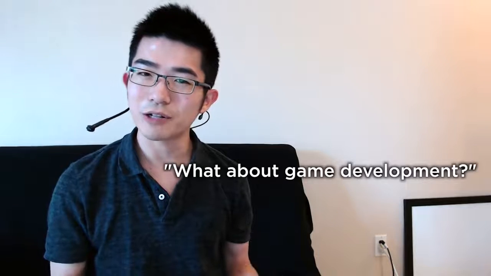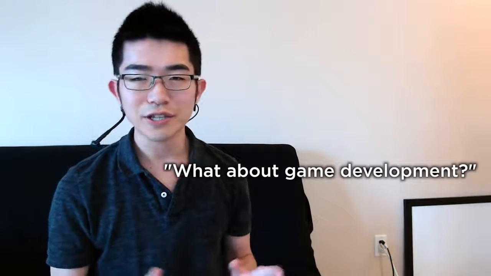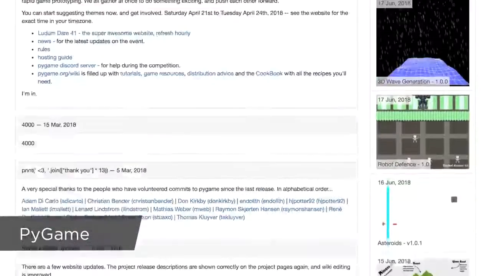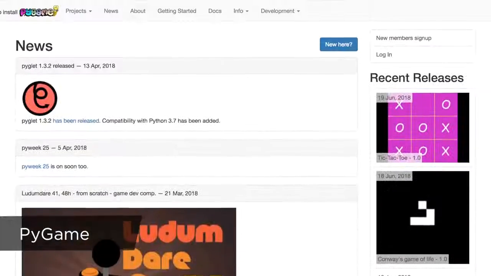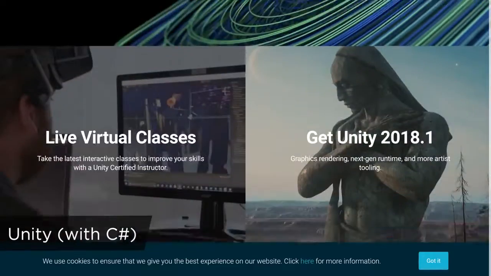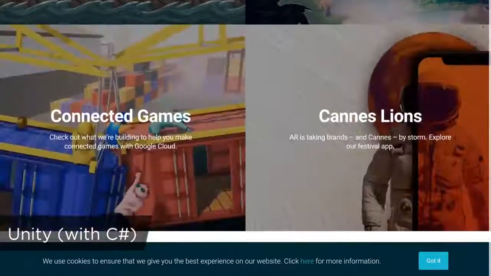So these are the 3 main popular applications of Python, but you might say, what about game development? Well, you could use this library called Pygame to develop games, but it's not the most popular gaming engine. You could use it to build a hobby project or a personal project, but I personally wouldn't choose it if you're serious about game development. If you're serious about game development, I'd rather pick something like Unity with C#, which is one of the most popular game development engines out there.